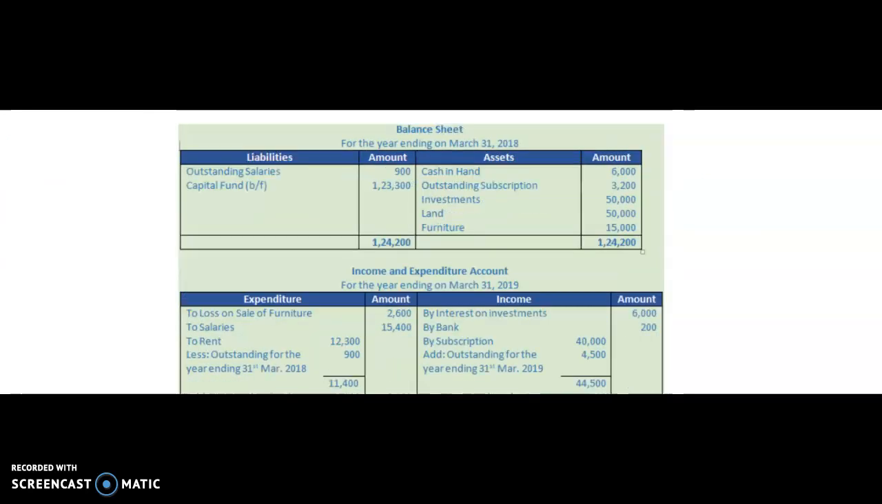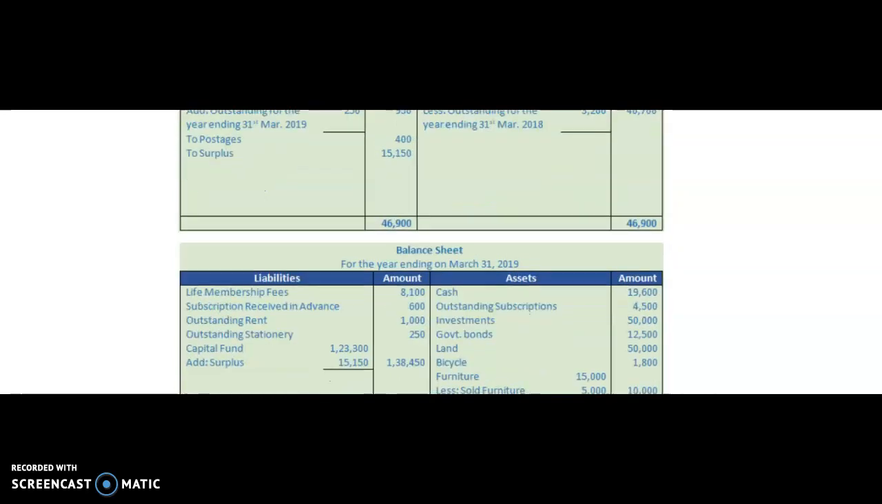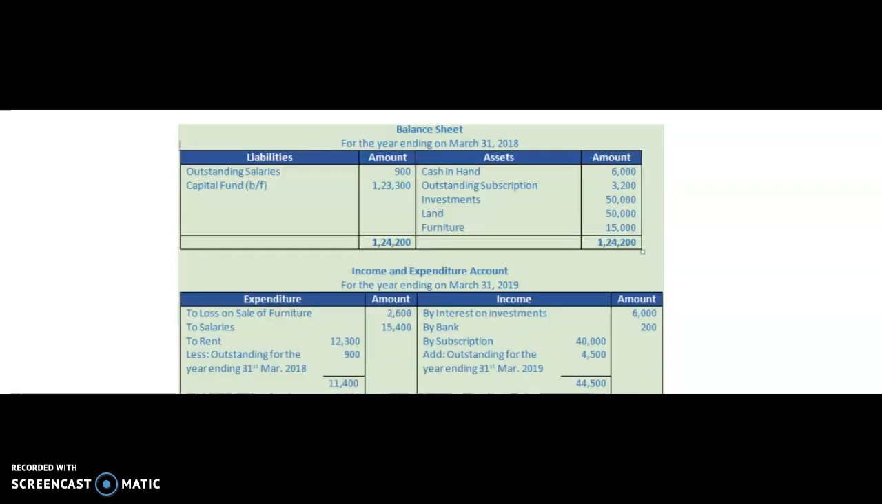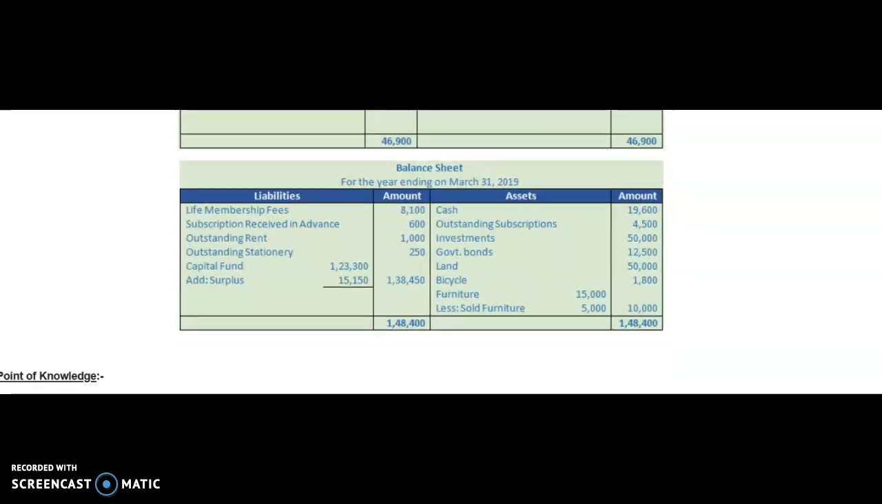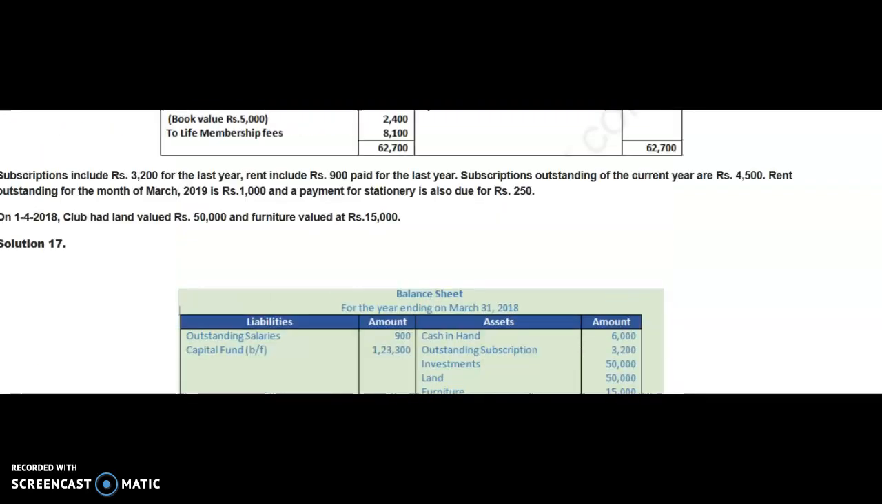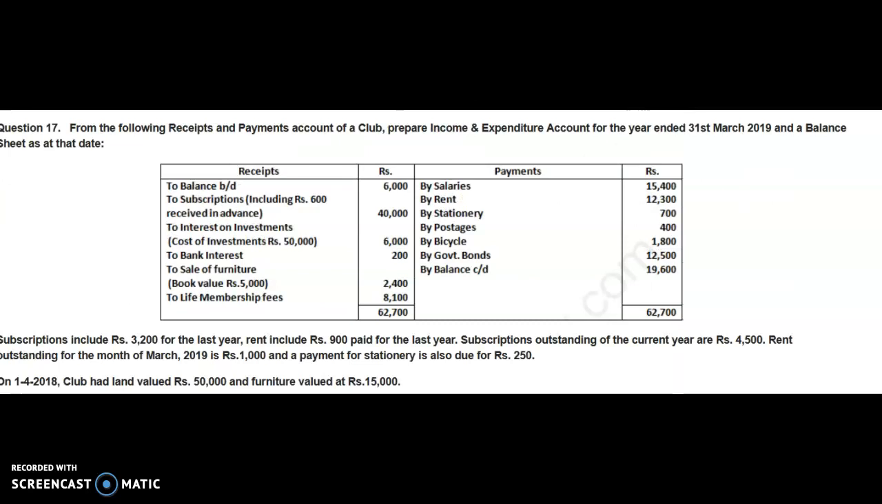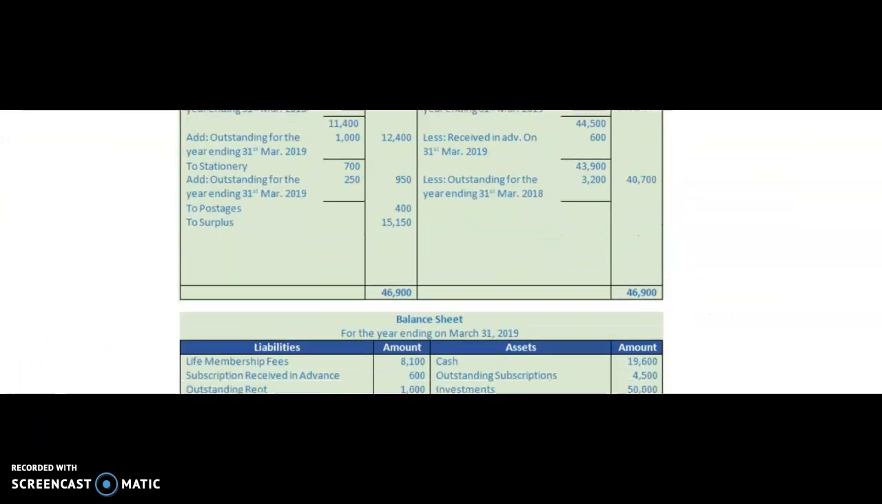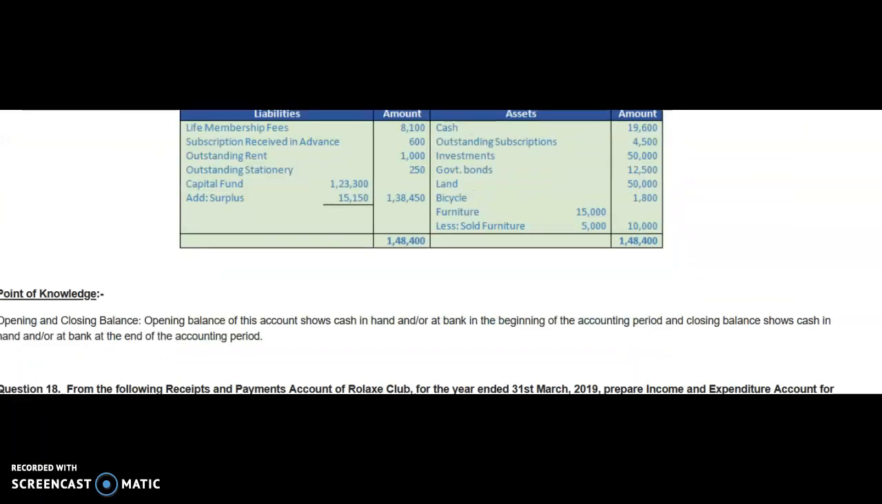Investment was standing as it is at the beginning of the year, 50,000. We have also written the same here because there is no purchase, no sale. Then the next item, land, 50,000. Again the same, land will be written here 50,000. Bicycle purchased during the year is 1,800. It is mentioned by bicycle 1,800. It is our asset. We will write on the asset side bicycle 1,800.